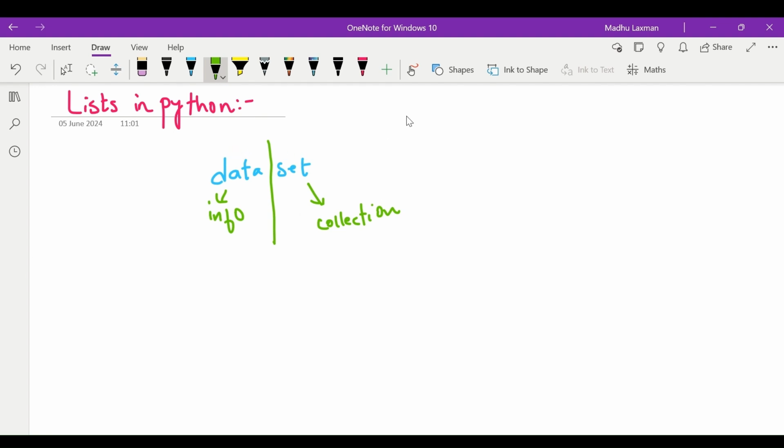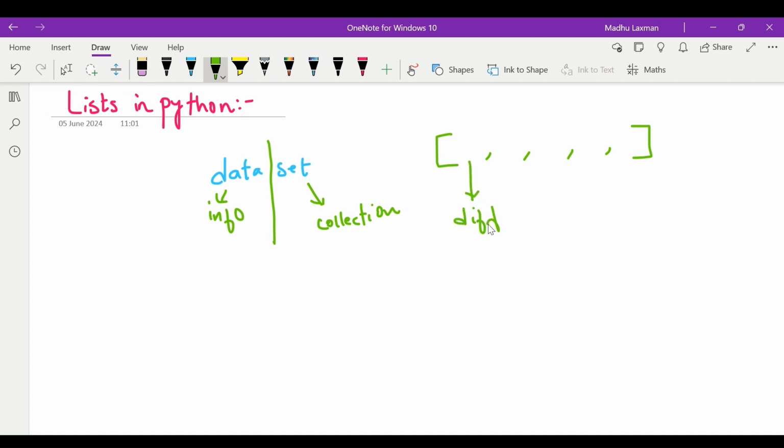So I can define a list like this. A list is a collection of elements enclosed in between square braces, and the elements are separated by commas. The elements here can be of different data types.